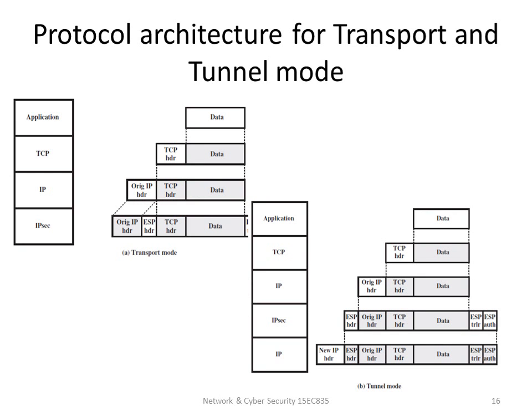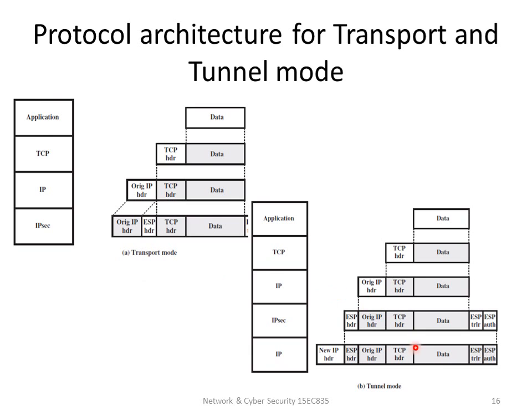The architecture for transport and tunnel mode is similarly explained here. If you see, we have the application, TCP, IP and IPsec. The application is nothing but the data. When it comes to TCP, the TCP header will be added. When it comes to IP, the IP header will be added along with the TCP header. Now, if we implement IPsec, we are going to have this ESP header included before the TCP header. This is for the transport mode.